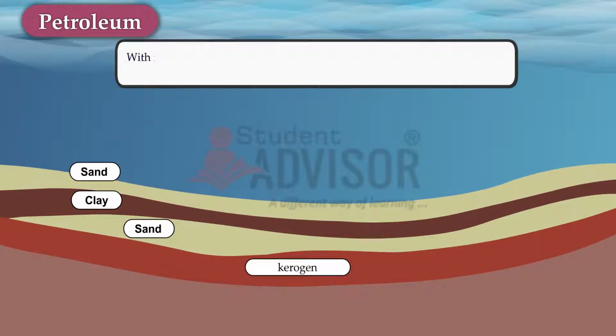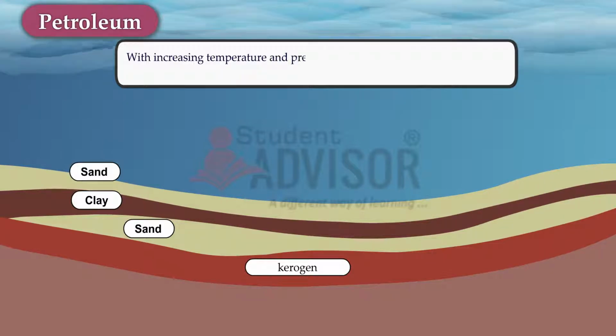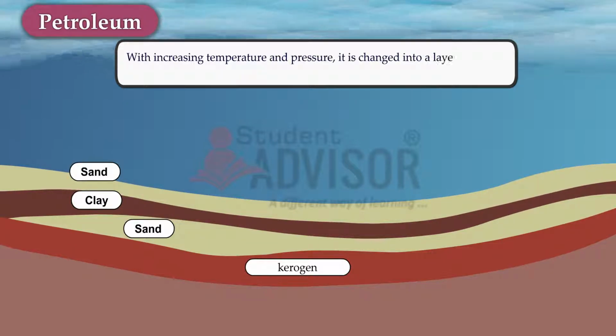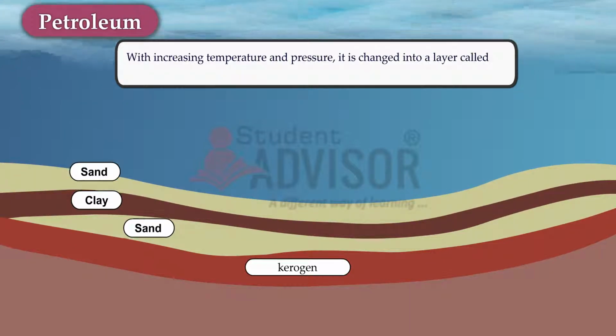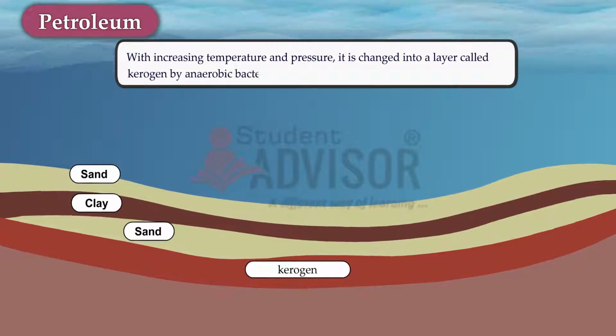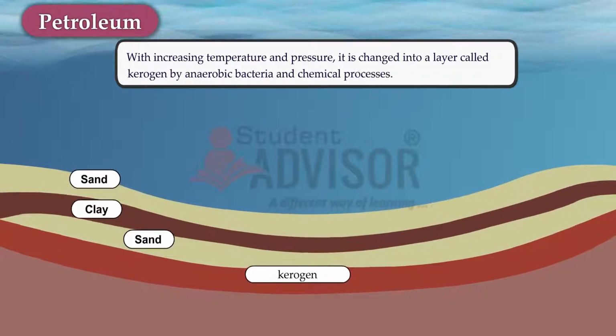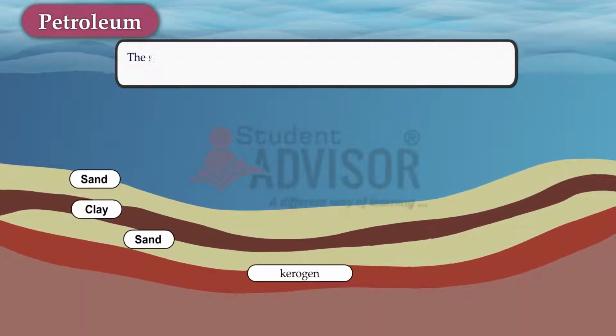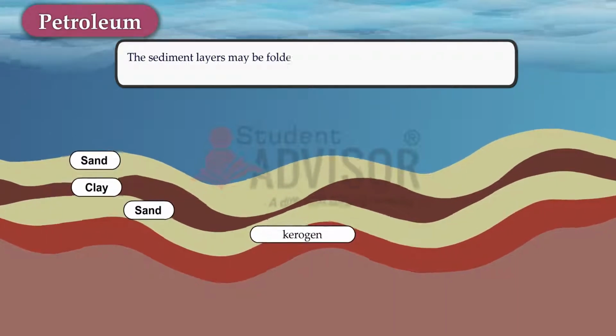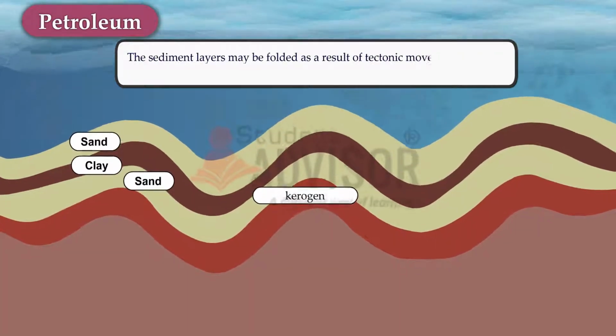With increasing temperature and pressure, it is changed into a layer called kerogen by anaerobic bacteria and chemical processes. The sediment layers may be folded as a result of tectonic movements in the basin.